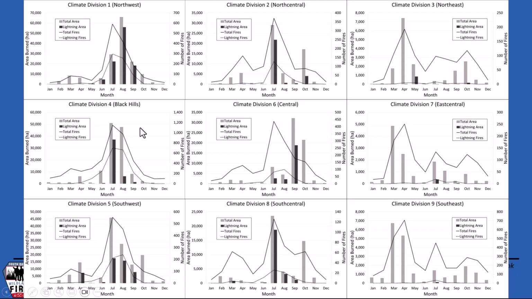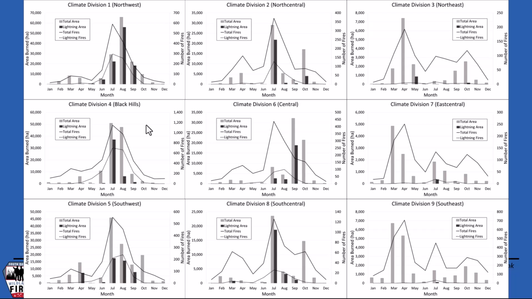And I have total area, and then I broke it out just by lightning. So if we focus on the Black Hills, during the month of July, which is the peak fire month for South Dakota, the total area burned in this study, which is about 30 years of data, in that total time frame within the Black Hills, we've burned roughly 50,000 hectares. And if you multiply that by 2.5-ish, you get number of acres. And during that same time frame, we had just shy of 1,200 fires, and that was total fires. So that's how you read these graphs.